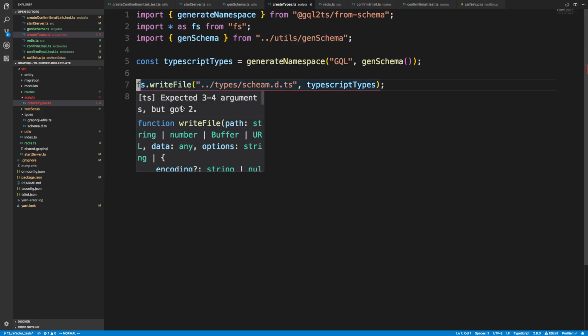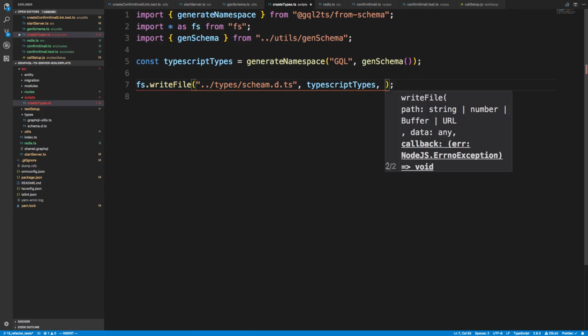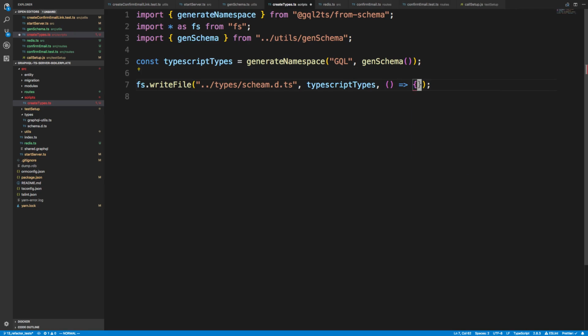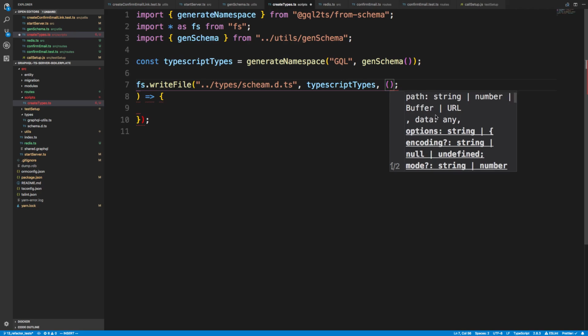Let's see what it doesn't like. It says we need 3 to 4 arguments but got 2 for writeFile. I think it just wants a callback as the very last one. We don't really want to do anything in this callback. I forget what's first, does it tell me?